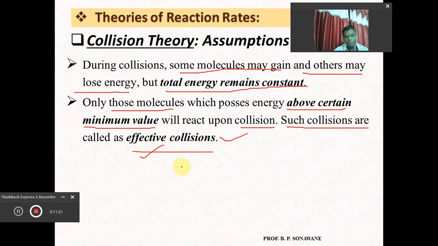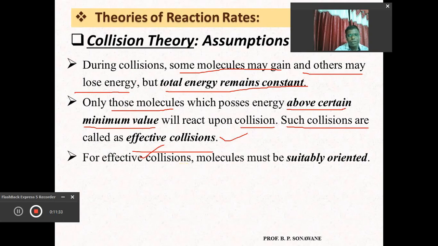And for the effective collision, definitely the orientation, the alignment of the molecules, is very important. To have an effective collision, the molecules must be suitably oriented. Their orientation must be proper. Then and only then will the collision between them be effective.